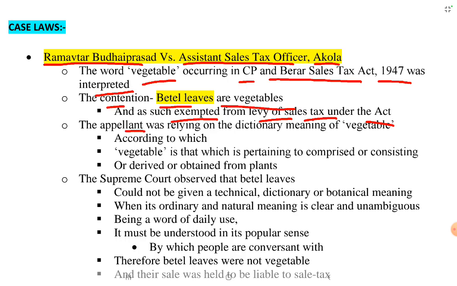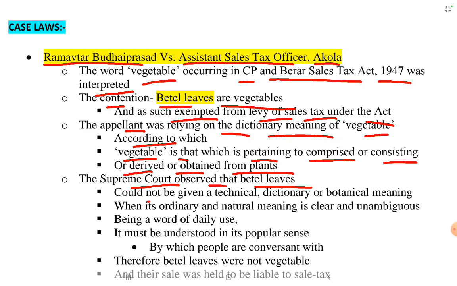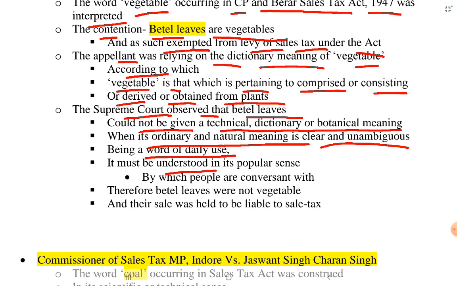The appellant was relying on the dictionary meaning of vegetable, according to which vegetable is that which is pertaining to, comprised, or consisting, or derived or obtained from plants. The Supreme Court observed that beetle leaves could not be given a technical dictionary or botanical meaning when its ordinary and natural meaning is clear and unambiguous. Being a word of daily use, it must be understood in its popular sense, by which people are conversant with. Therefore, beetle leaves are not vegetables and their sale was held to be liable to sales tax.